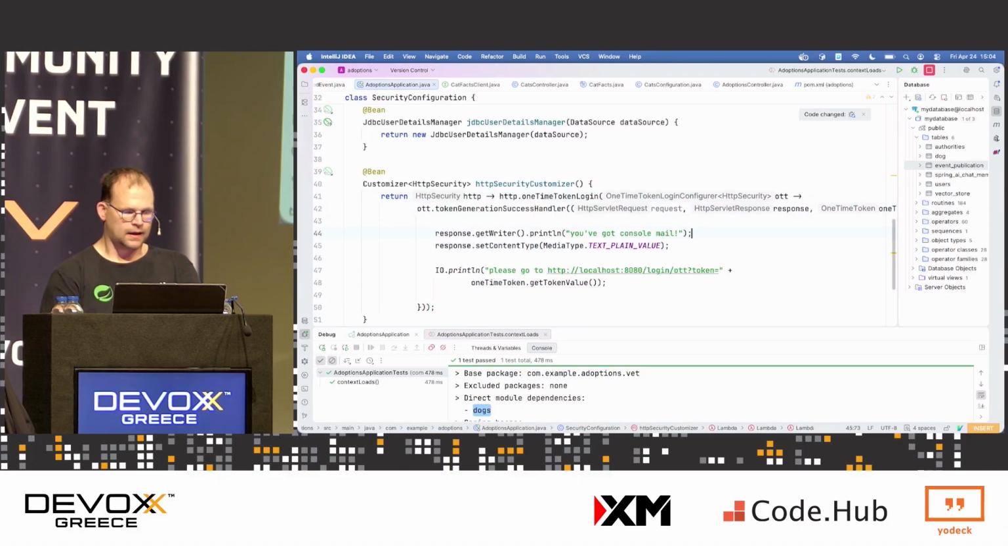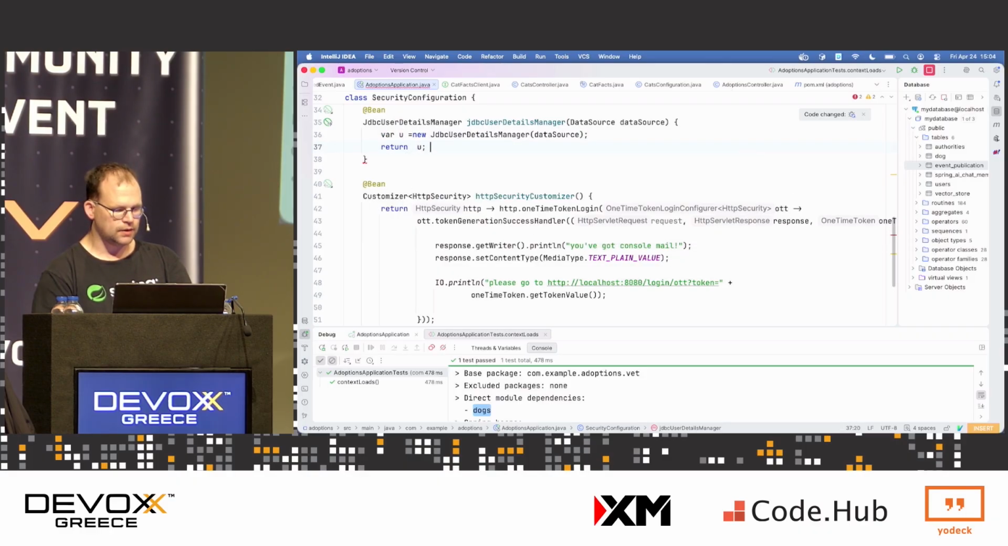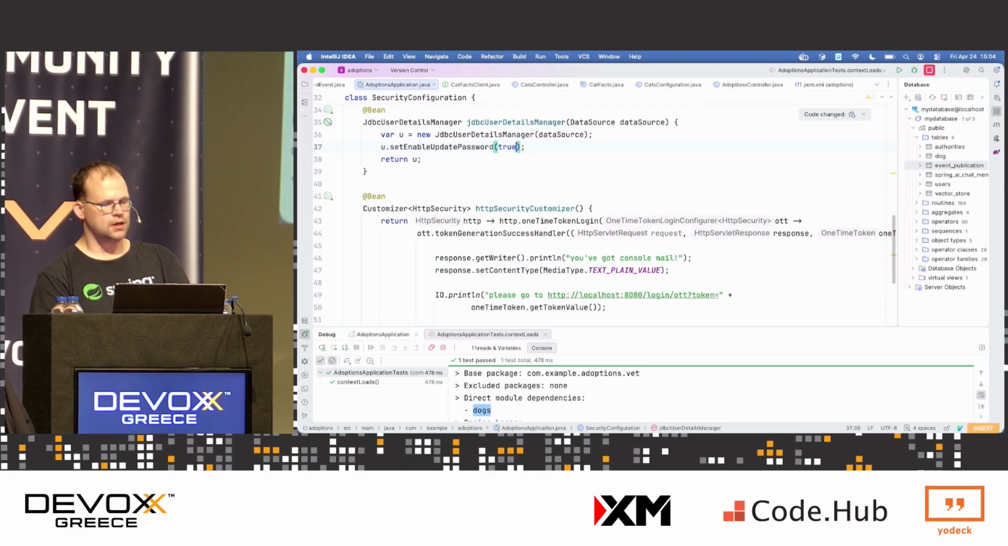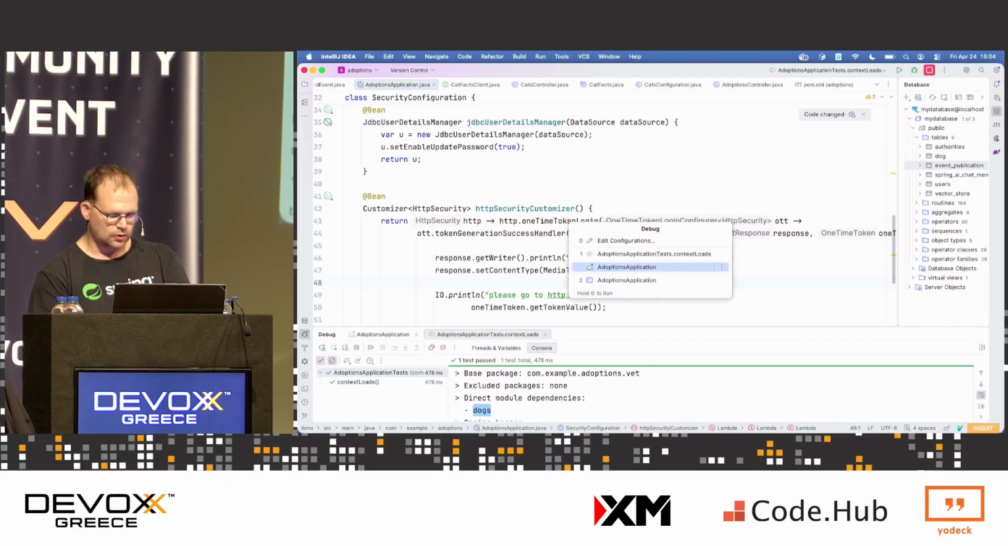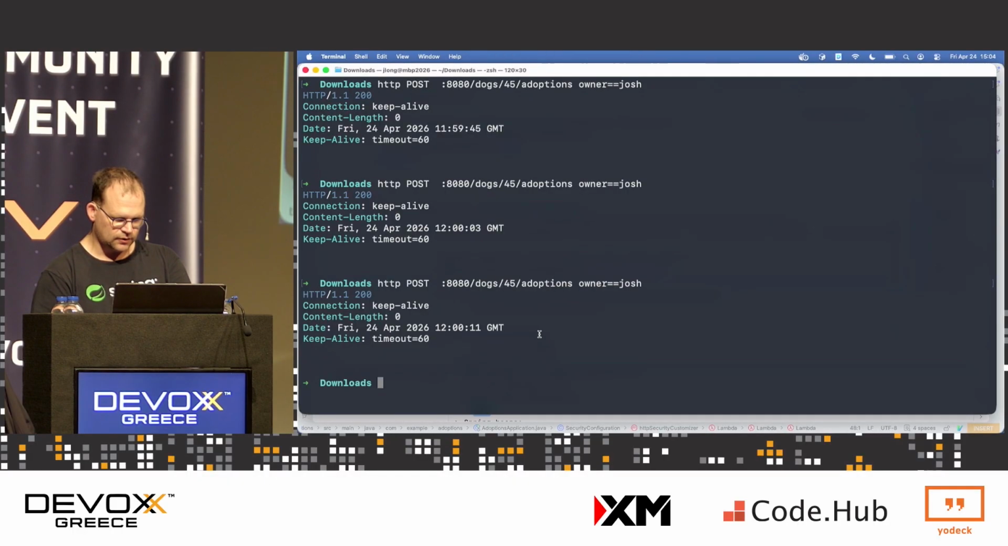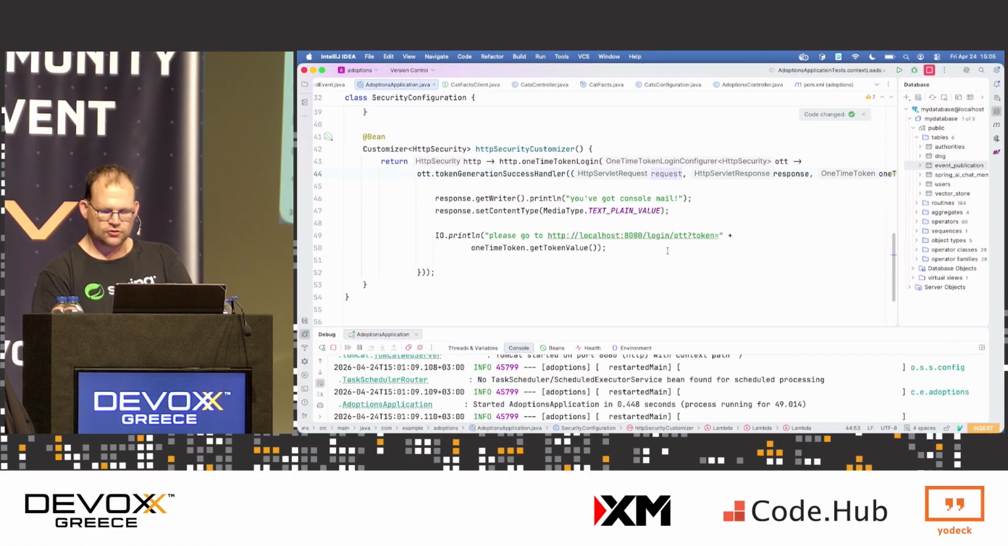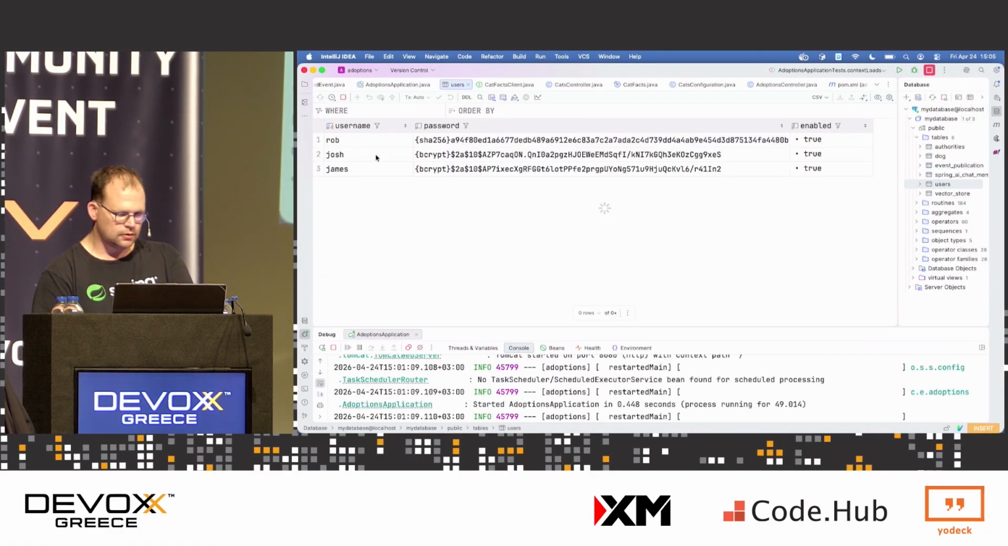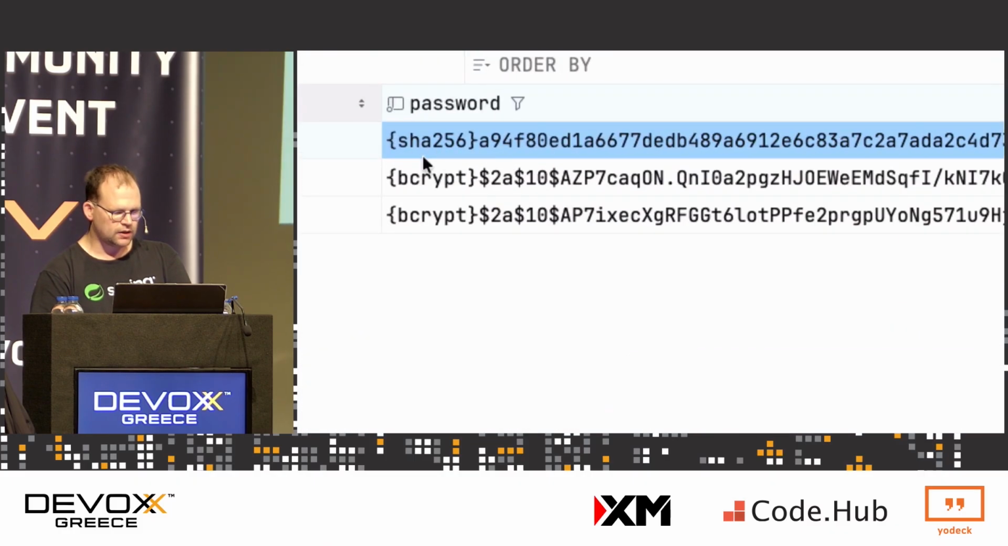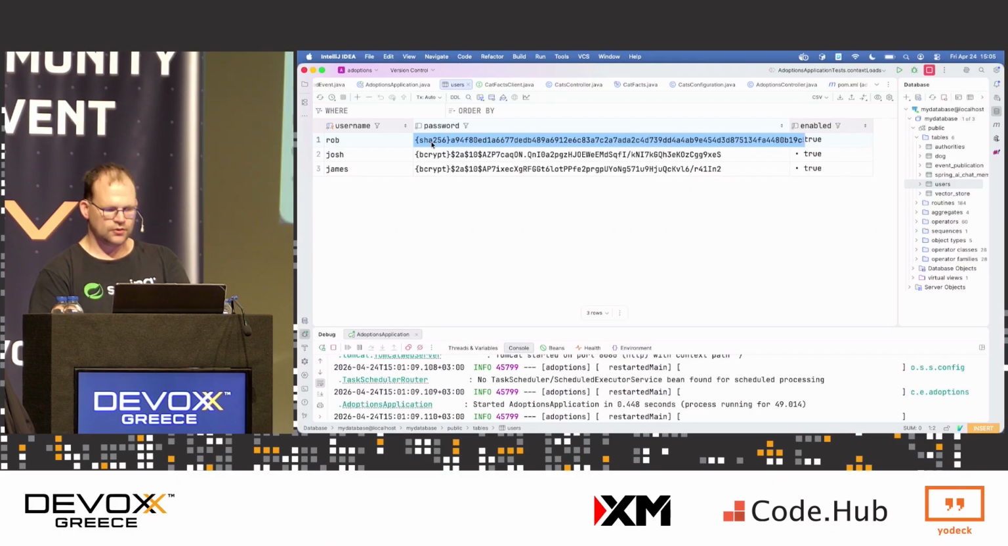Good, very nice. And the other thing I want to do is make sure that if we still do use passwords, we do so in a way where we migrate old passwords to new ones when they log in. So we're going to set up this new property in Spring Security 7 called update password. Okay, so let's reload the application. Actually, that'll do it right there. Let's reload the application, and you can see I've got these tables. Here's Rob, Josh, and James. Rob has a password encoded using SHA-256. This isn't secure.